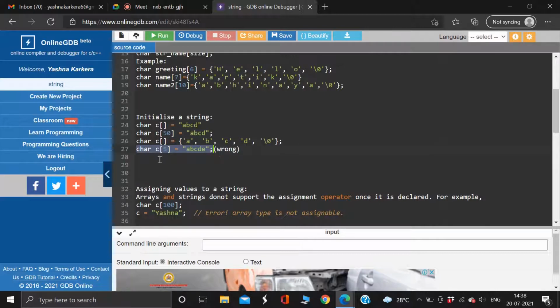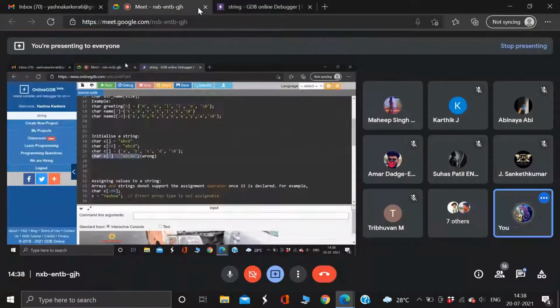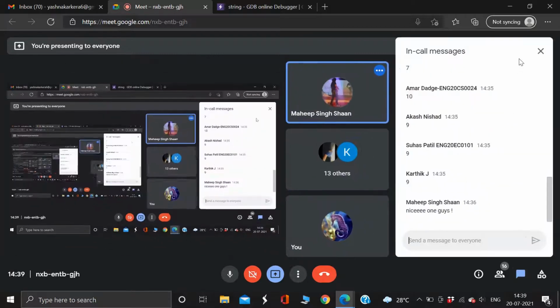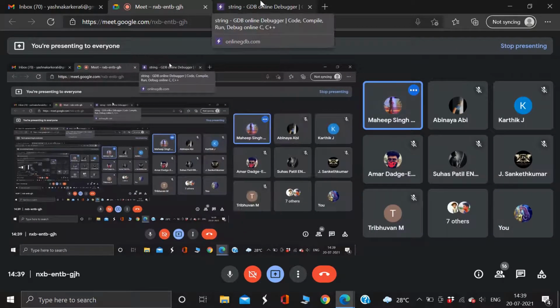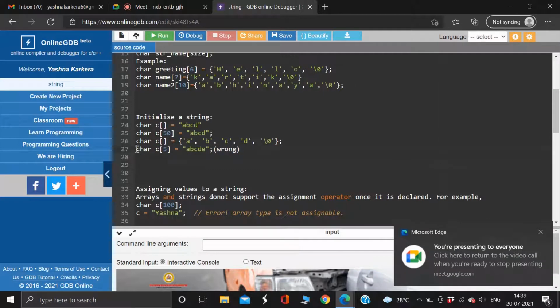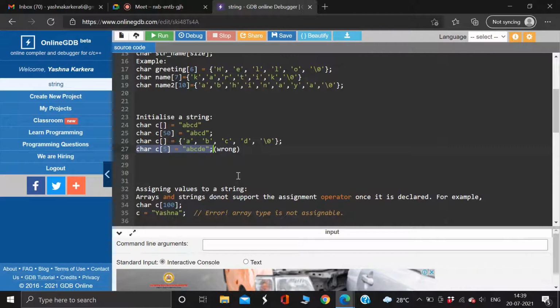I've written here wrong, but can anyone tell me why this is wrong? This has 5 characters, right? So why will this give error? Anyone? Mahadev, do you want to try? Mahadev, Sumant. Why will this give an error? Just see how many characters it has. It's all on the concept of string. Why will this give an error? Yeah, Karthik, go ahead. Because no slash zero.